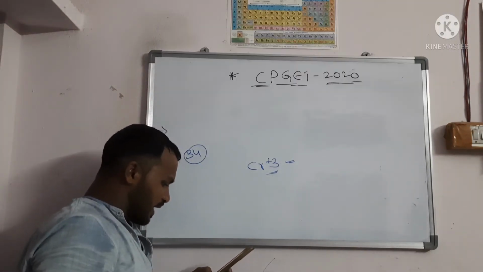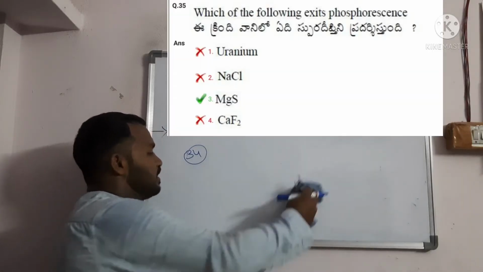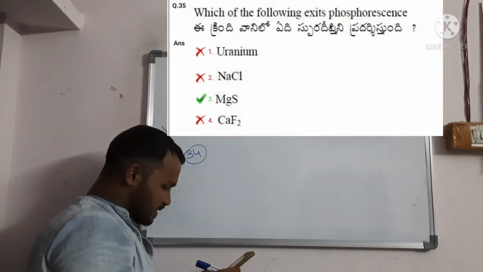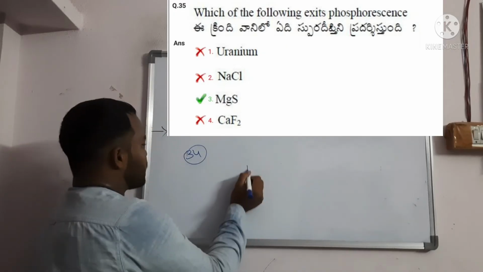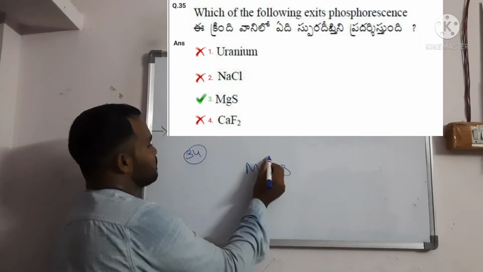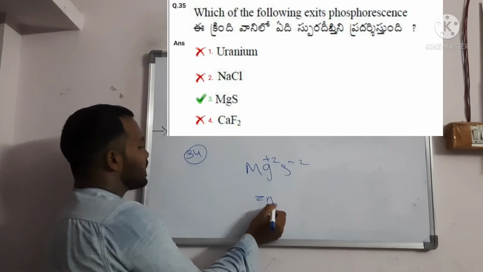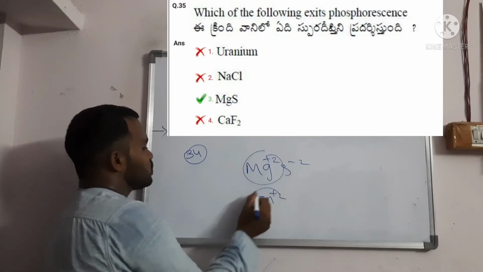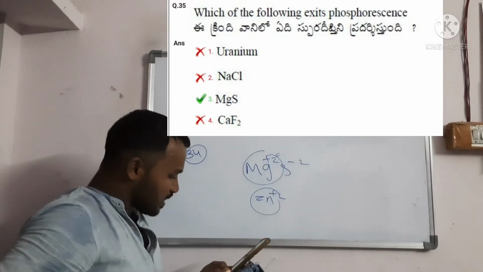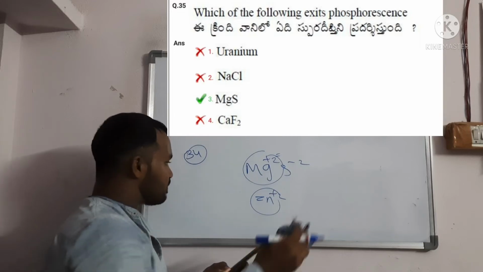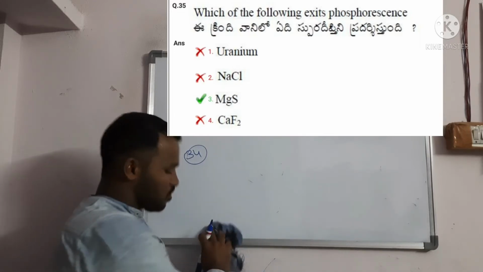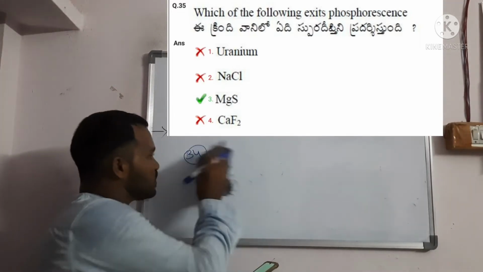Which of the following exhibits phosphorescence? The option is magnesium sulfide. It contains magnesium plus 2, S minus 2 and zinc containing. So those diamagnetic species also exhibit phosphorescence. The answer is magnesium sulfide. Question number 35 is finished, right?